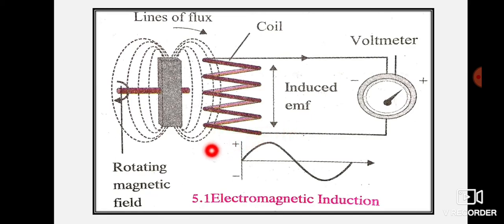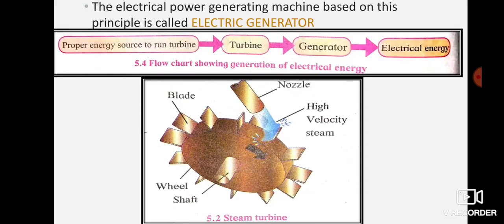We can call this arrangement a generator. So a generator is nothing but a conductor and a magnet inside. The electric power generating machine based on this principle is called an electric generator. Okay, now here learn this definition: the electric power generating machine based on this principle is called an electric generator. So what is a generator? If you can visualize in your mind, a generator is nothing but inside it should have a conductor and it should have a magnet, and that magnet should keep rotating.